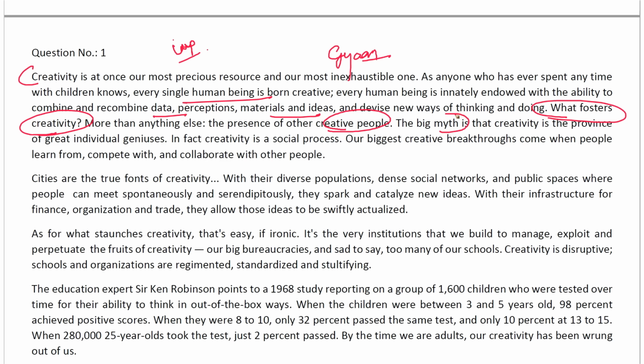The big myth. Now, myth is a key word. The myth is that creativity is the province of great individual geniuses. It means those people who are geniuses are more creative, but that's a myth. What is myth? Myth is a negative word, right? Now, if we go a little bit ahead and try to read this paragraph, in fact is one of the words that comes from my RC rules.